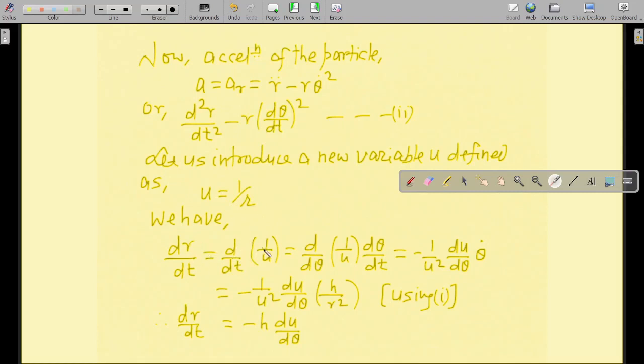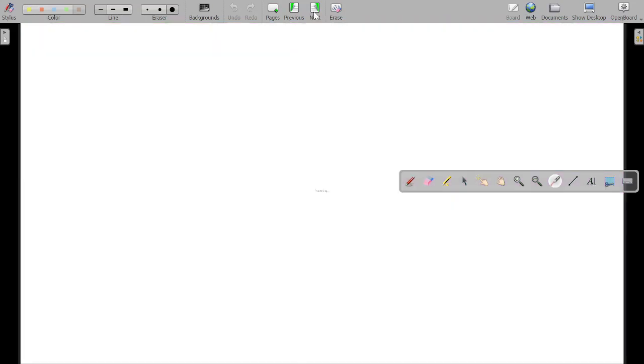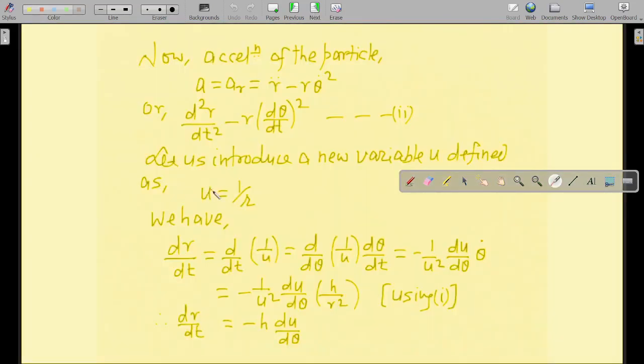Then dr by dt will be equal to d by dt of 1 by u, d by d theta of 1 by u, d theta by dt. How did you get this? This is from the chain rule of differentiation. Why are we assuming u equal to 1 by r? You must remember that we are finding the equation of path or orbit, and the equation of path or orbit is always found in terms of u, where u is equal to 1 by r. So the equation of path or orbit is always written with respect to 1 by r. That's why we are assuming u equal to 1 by r when converting this expression in terms of u.